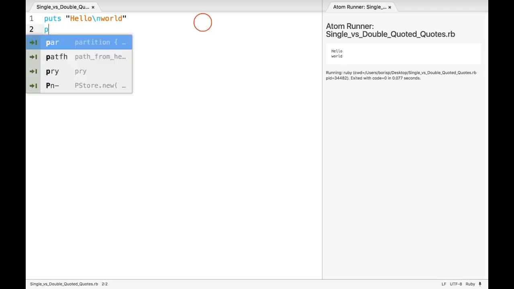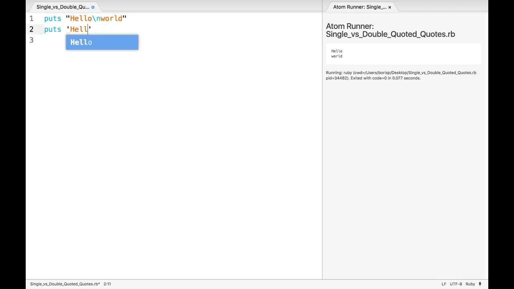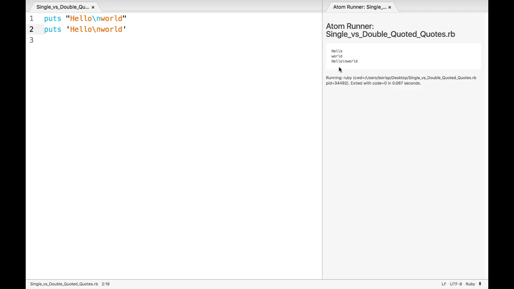If I instead use single quotes here and write 'hello\n world', you can immediately tell by my syntax that Ruby is going to interpret that \n as a regular collection of characters. There's not going to be any line break. It's just going to literally think that there's a character \ and a character n written in between those two words. So you can't do any kind of line breaks within a single quoted string.